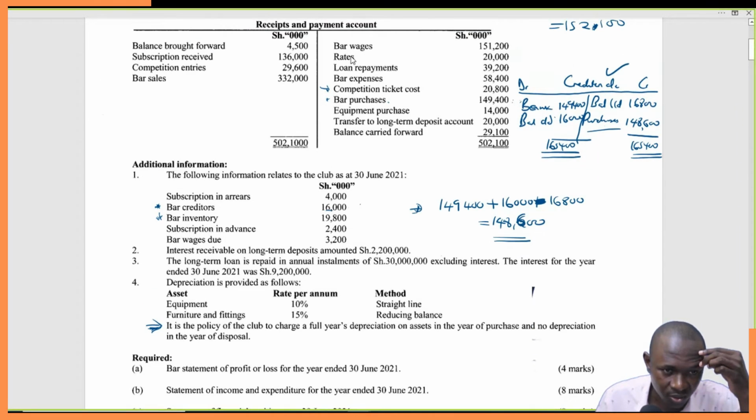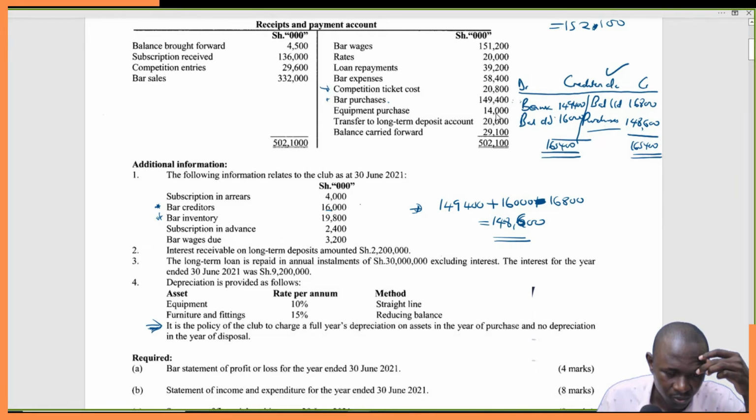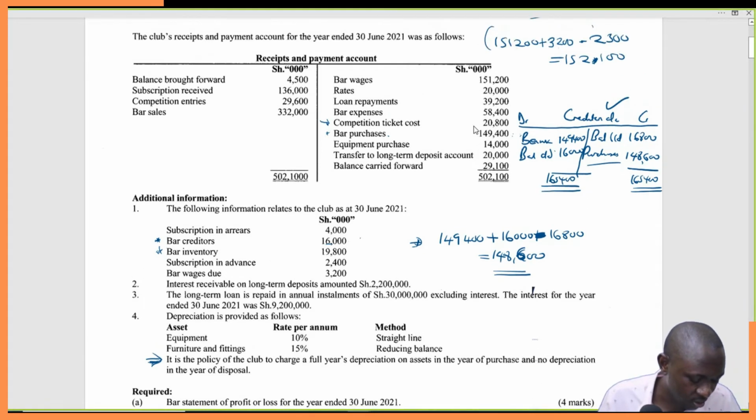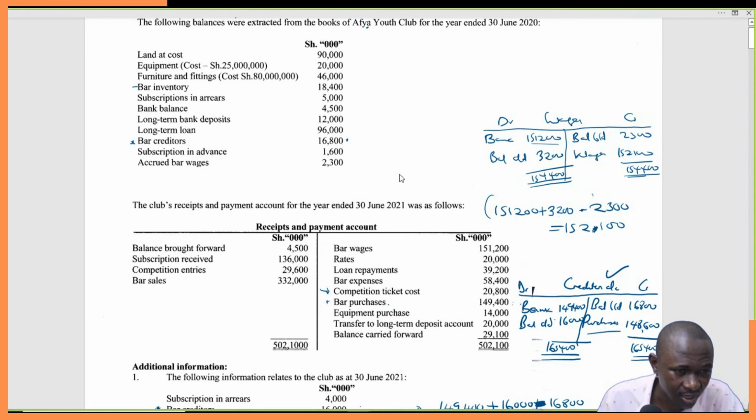There must be an effect, so let's look at it. Which item was purchased? Bar purchases, equipment purchased. There was an equipment that was purchased valued at 14,000. So there's something about this purchase. There's a purchase of an equipment here, which we need to consider.